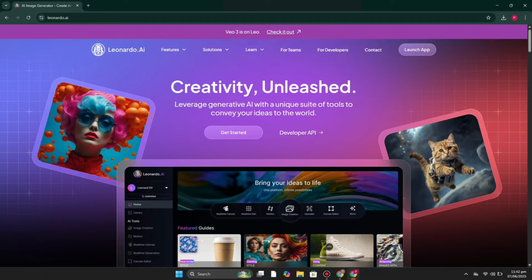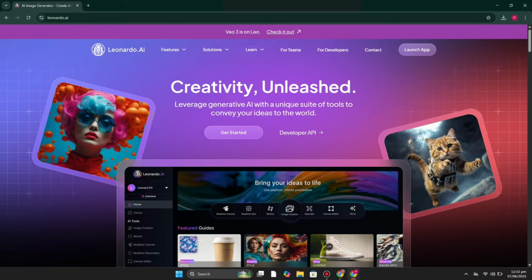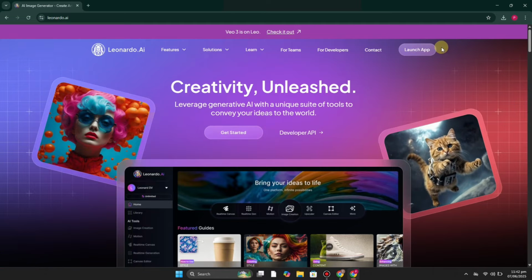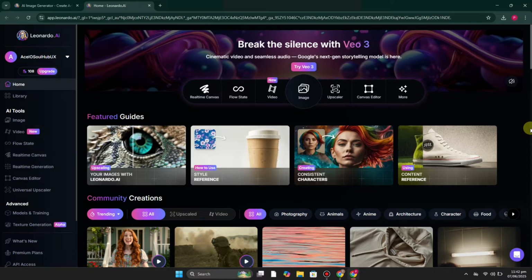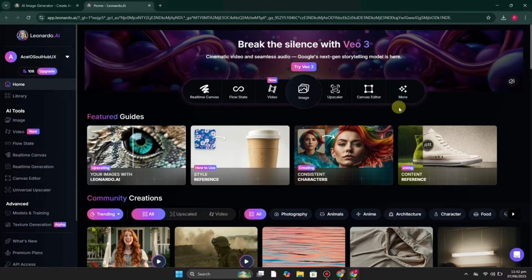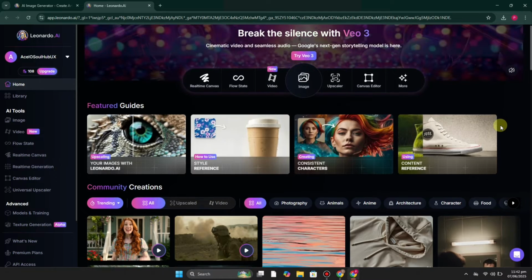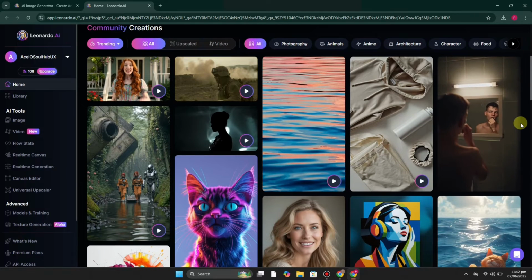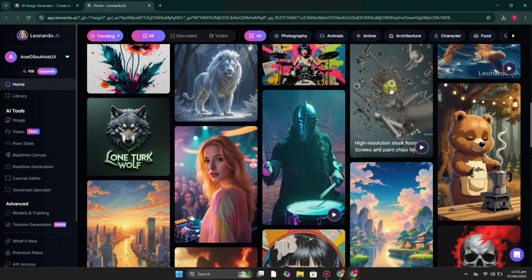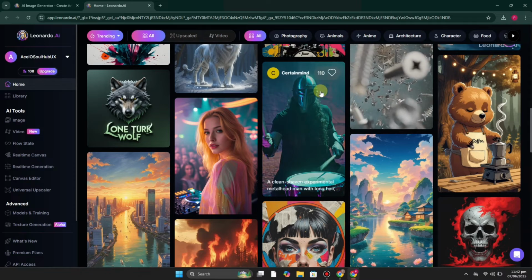So, once you get to its website, you just have to simply use your email address to join this platform. First simply click onto this option which is get started, then it will ask you for your credentials. Just simply provide it and you will get to your account. First, the interface is clean, intuitive and completely browser based. You don't need Discord or extra tools. You can see your generation history, manage your models and tweak prompt settings visually. It feels more like a professional design app than a chatbot.